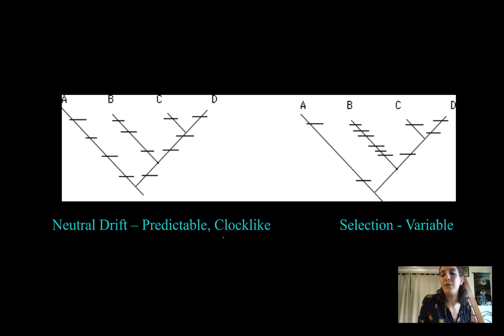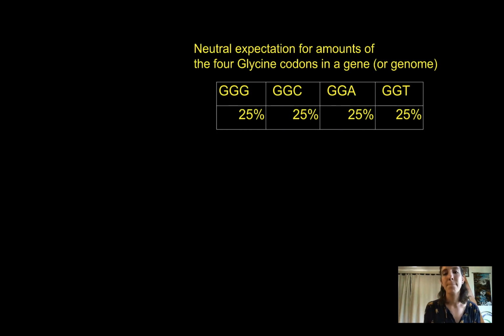Selection, on the other hand, is highly variable. Genes that have been highly selected for or against are not generally the best types of alleles or genes to sequence in terms of building cladograms. Okay. But there's something about these codons, like I said, for this GGG, you would expect to see these mutations pretty frequently in the genome. You would expect to see these mutations accumulate over time because they mean nothing. And so randomly, they're going to be accumulating over time. You'd expect maybe an equal proportion of those 4 different types of codons that all code for that glycine.